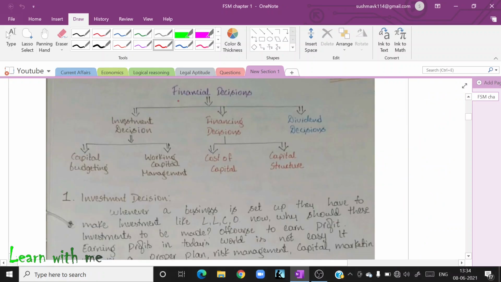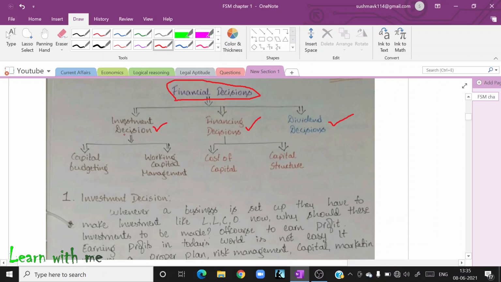Alright, let me take you through the text now. So, what are the three types of financial decisions that the financial manager has to make? One is investment decision, the next one is financial decision, the third one is dividend decision. Now, what is investment decision? In which assets should I invest? Which asset is going to give me a very good amount of return? Which asset will give me liquidity?